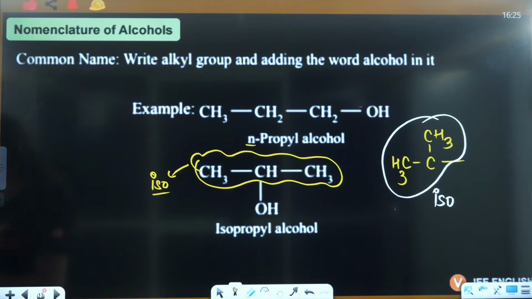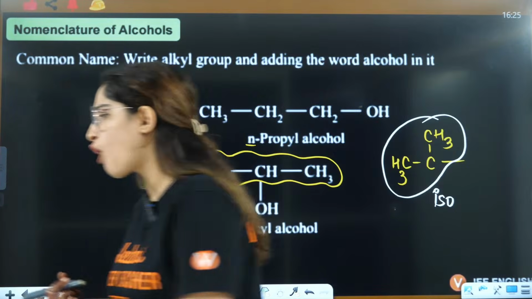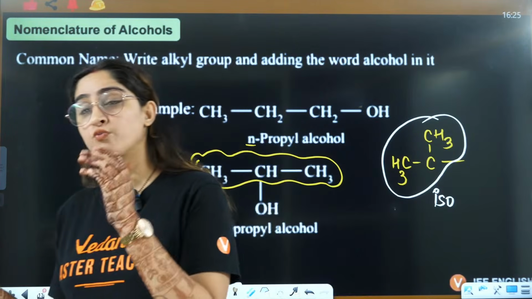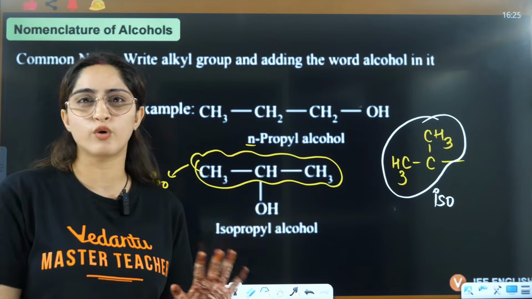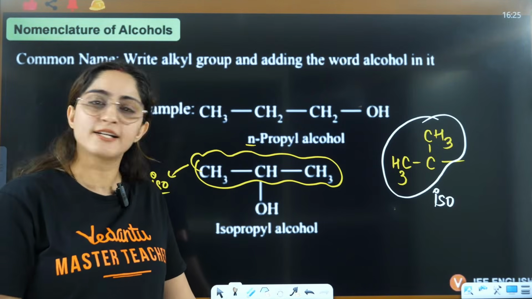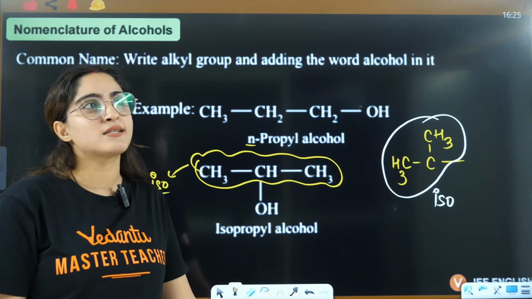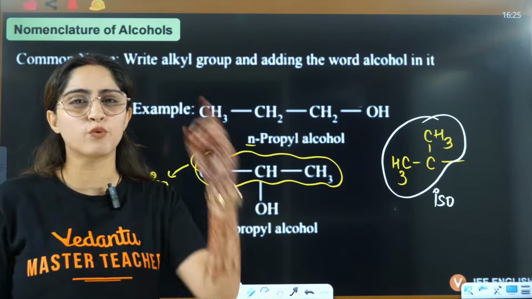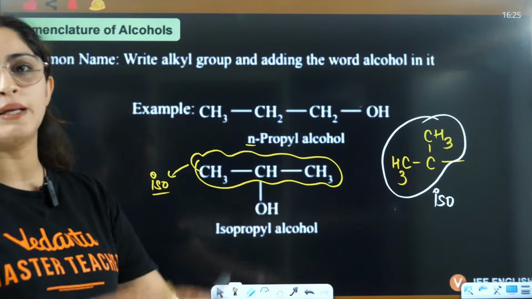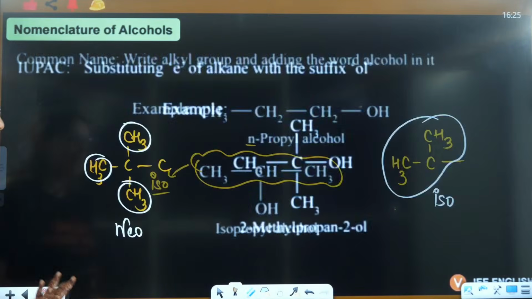Inorganic is going to be difficult, ma'am, especially d and f block. Don't worry, Manoj, I have already done d and f block, so go and watch the lecture. I have done it in detail, I think 3 or 4 lectures for that. And p block, I'm going to start. Firstly, let's complete organic chemistry, then we are going to just kill p block as well. Don't worry about that.